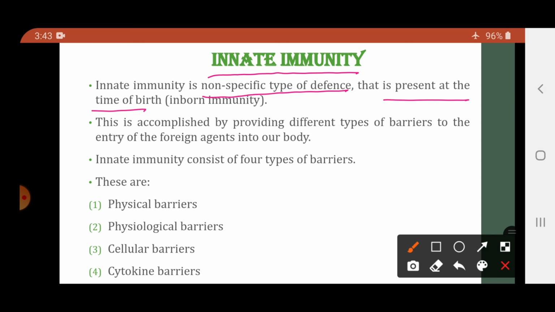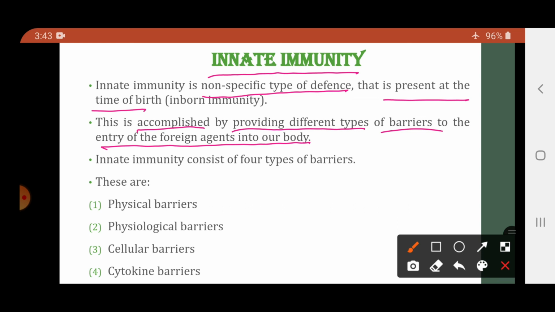Now, how is this type of immunity provided? This type of immunity is provided through certain barriers. This is accomplished by providing different types of barriers to block the entry of foreign agents into our body. So how is the innate immunity conferred?